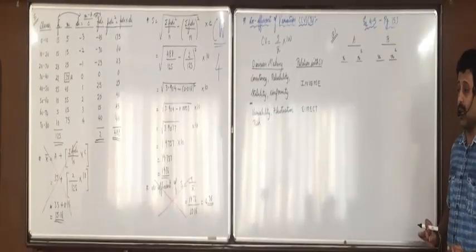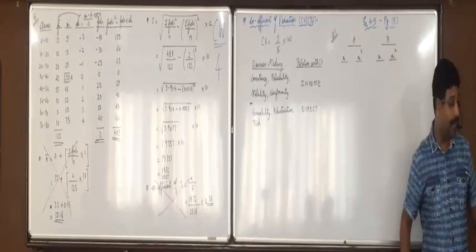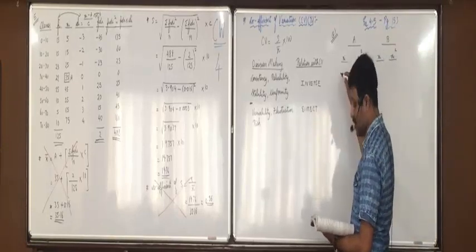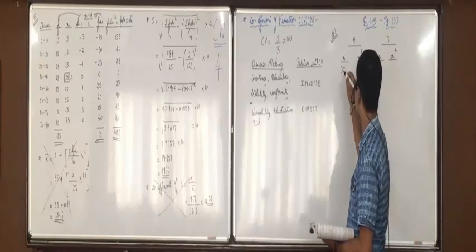Everything of A I am doing on the board, and B you will try on your own. So write the values of the observations of A and B both.